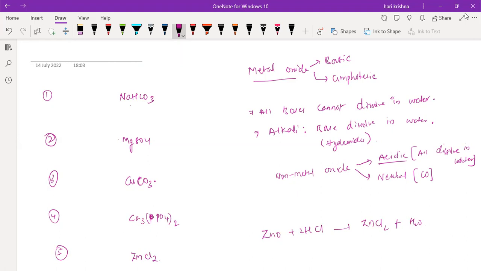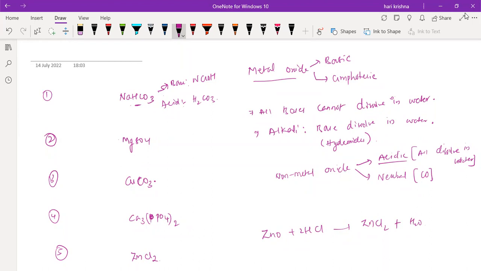So in the first case, what is the base? Everyone knows NaOH. What is the acid? H2CO3, carbonic acid. Anybody has doubts in this? No, sir. Base is NaOH, acid is H2CO3. Anybody has any doubts?